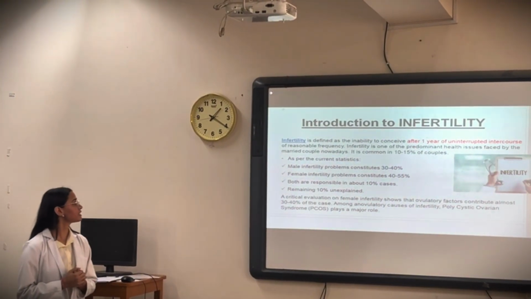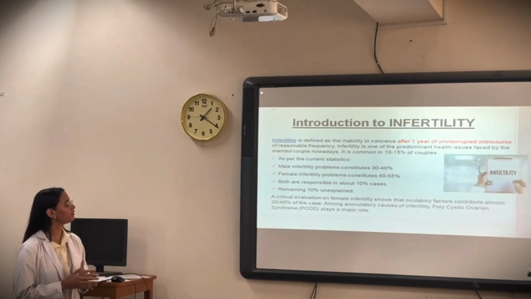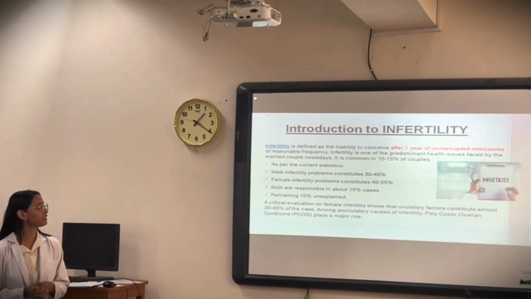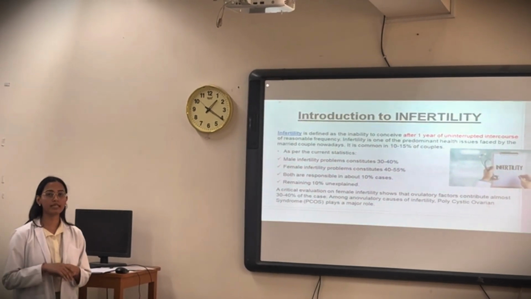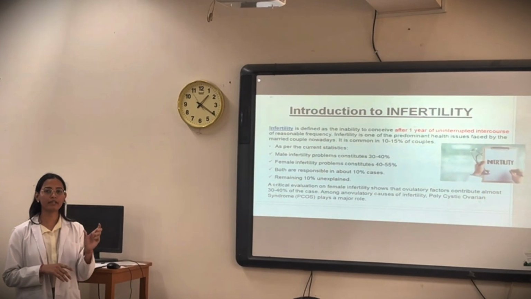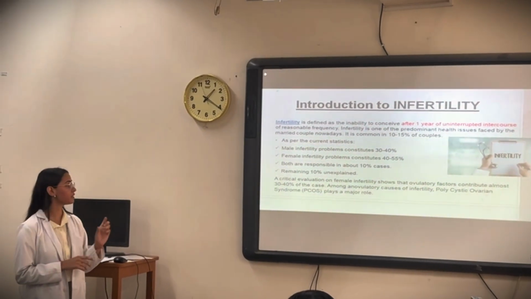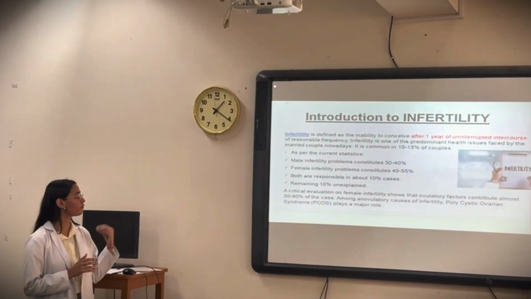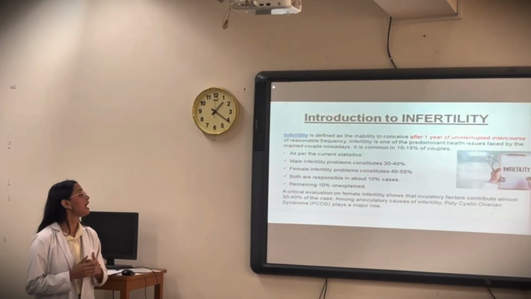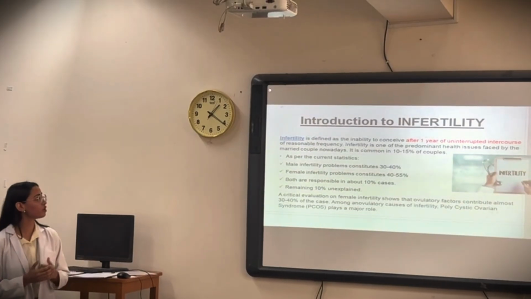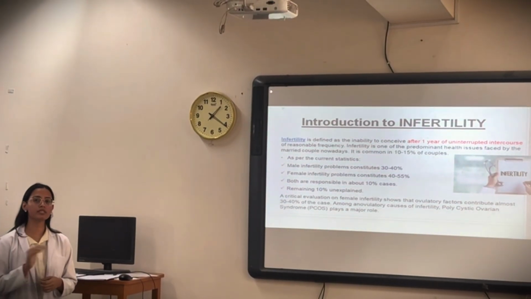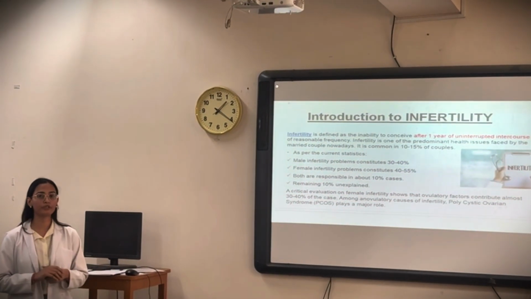A critical evaluation of female infertility shows that ovulatory factors contribute almost 30 to 40% of cases. So the ovarian factors: one is ovulatory dysfunction, which falls in 30 to 40%. The second one is the anovulatory cause, for which PCOS is the major cause.